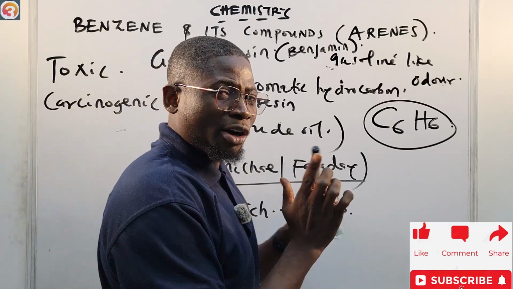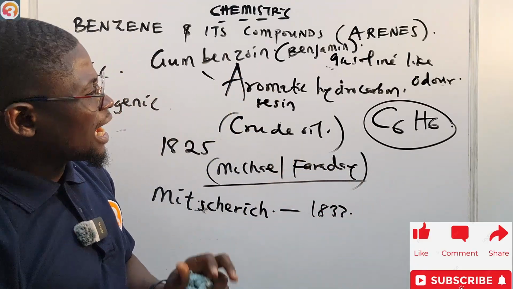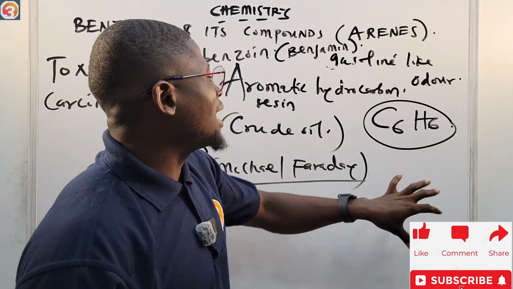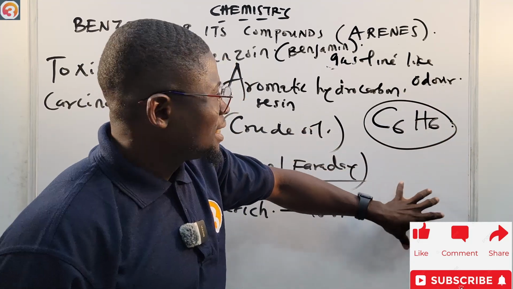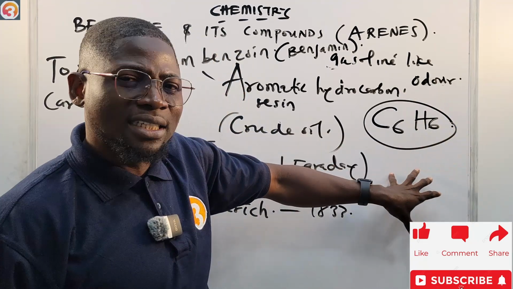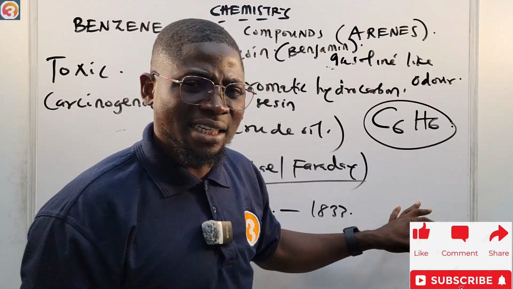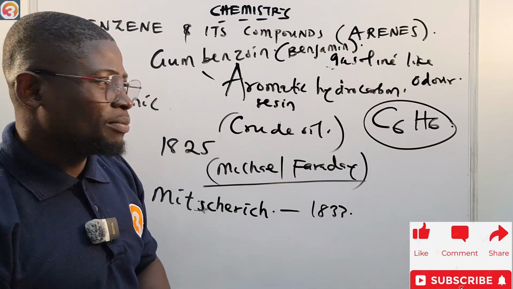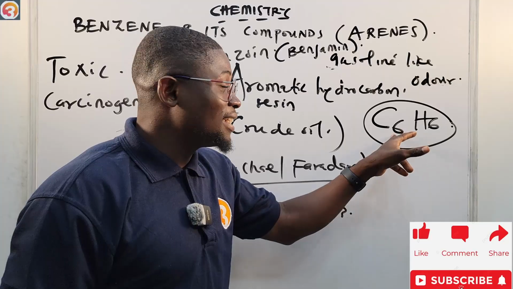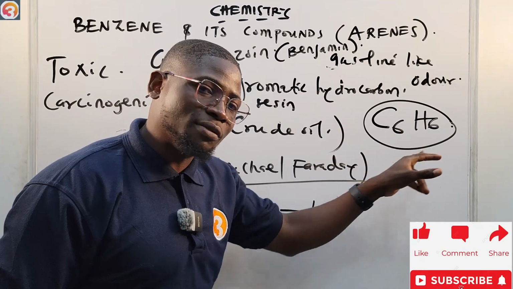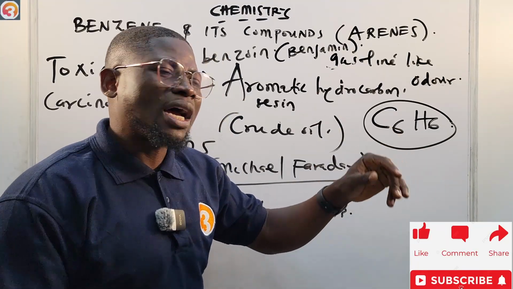Carbon can only have 4 bonds surrounding it, right? These are 6 carbon atoms, this is not C4 something. This was C6. So how can we now draw it?